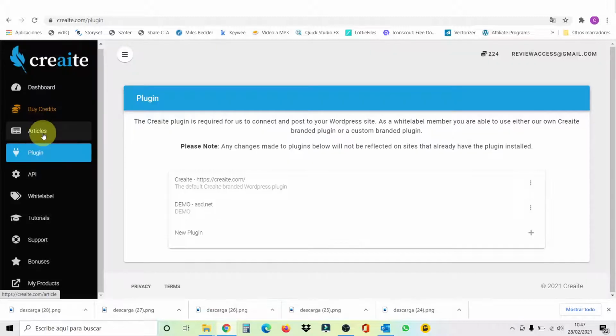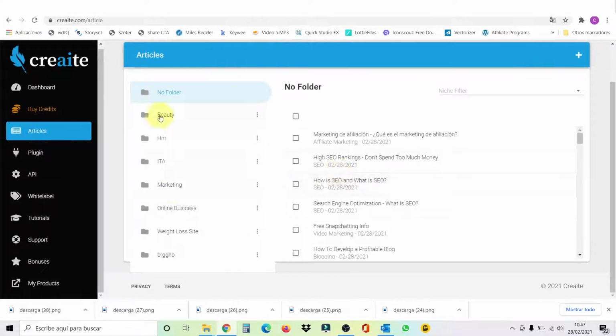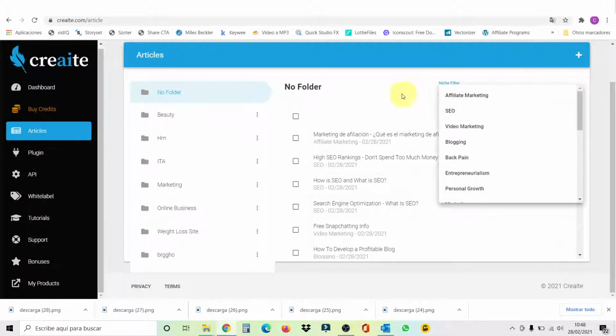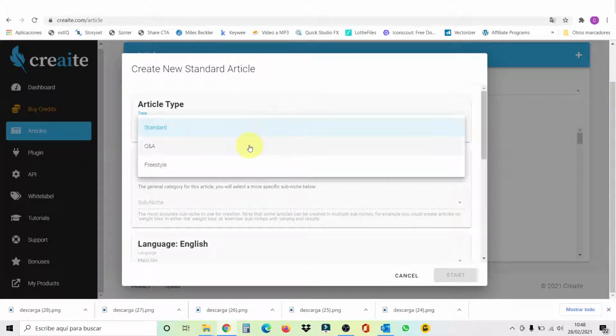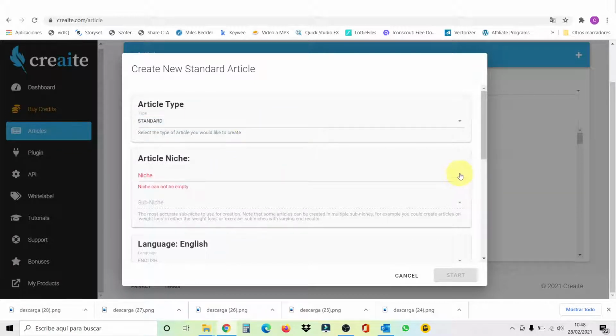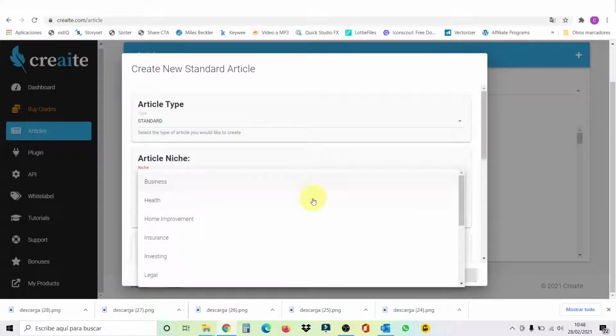Okay, so we go to articles now, and here we have our folders. Here we can filter by niche, and we click here and we go to create an article. Depending on which version you have, you're going to create a standard article or a Q&A or freestyle. Let's go to standard. You have to choose a niche, okay? So we go here and you have business, health, home improvement, insurance, investing, legal, blah, blah, blah, online marketing, travel, real estate.